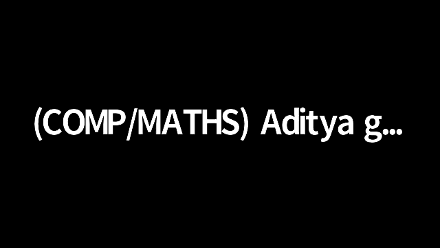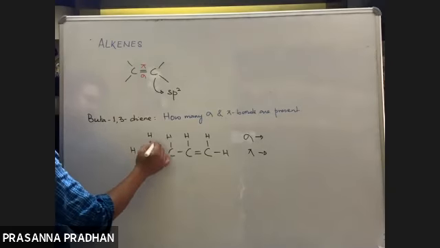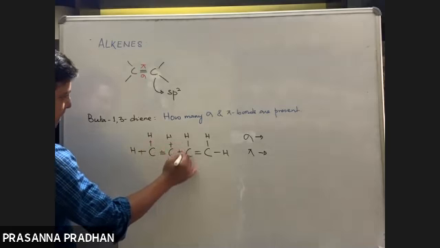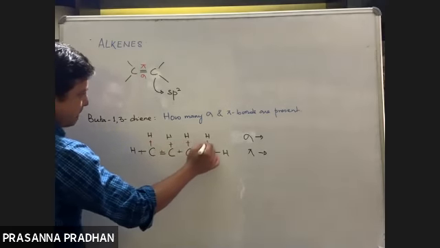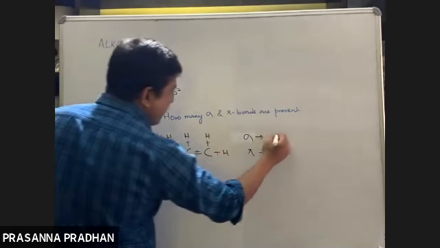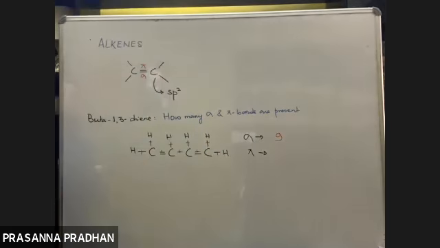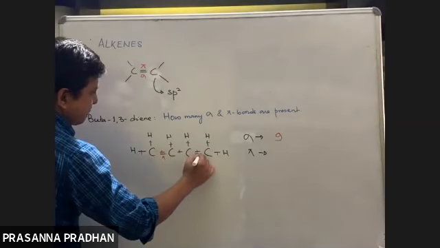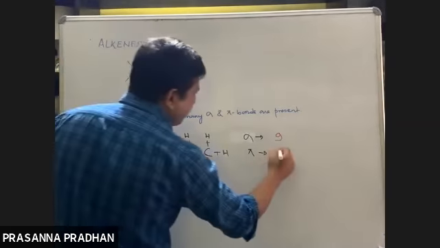Let us see: 1, 2, 3, 4, 5, 6, 7, 8, 9. So there are 9 sigma bonds. And out of each double bond, one is a pi bond and one is a sigma bond. So how many pi bonds are there? There are 2 pi bonds.